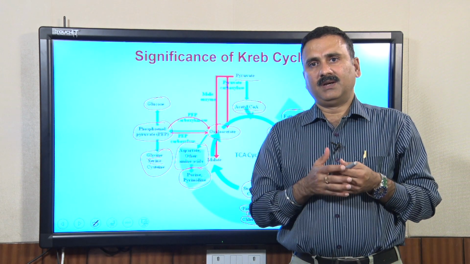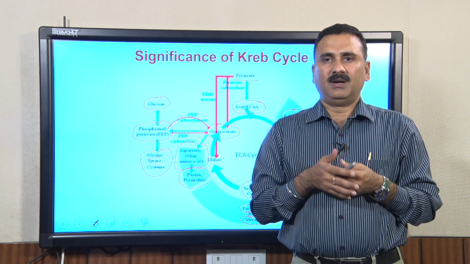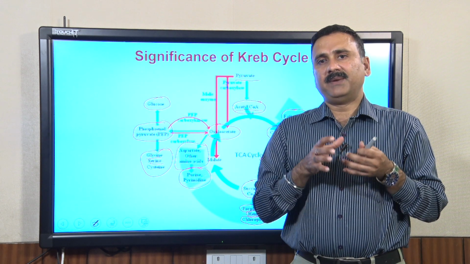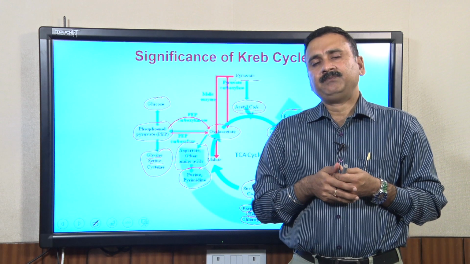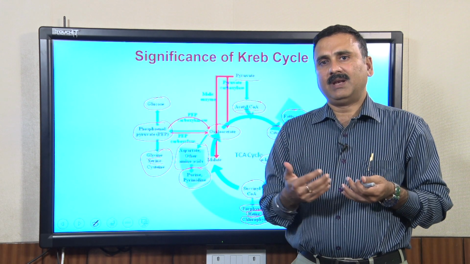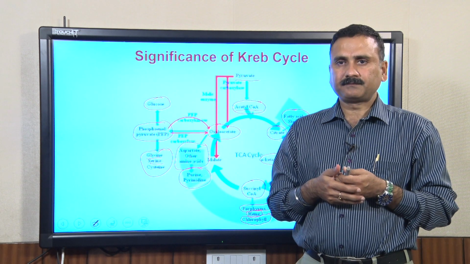And because of this important role which the Krebs cycle plays within metabolism, the Krebs cycle is under tight control by all these intermediates, as well as the intermediates present in the Krebs cycle itself.